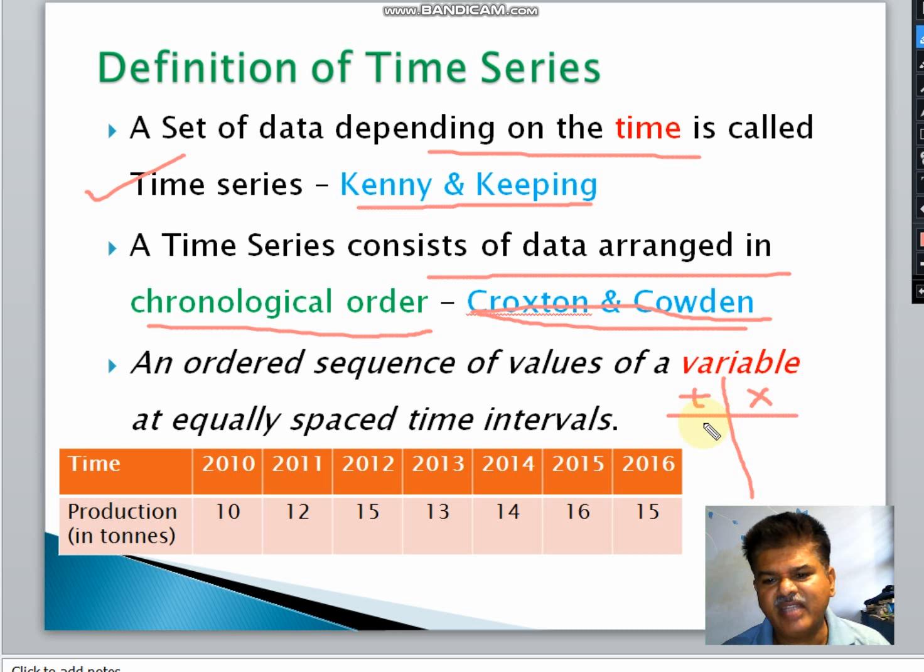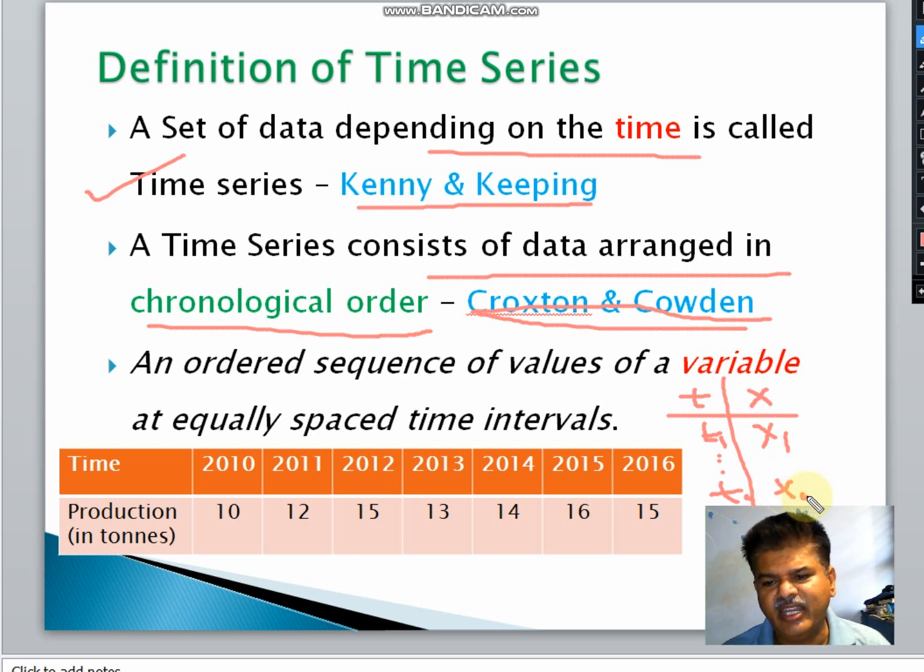The first time is taken as t1, and the value of the variable is x1. Likewise, for the last value, the nth time period is tn and the value of the variable x is xn.